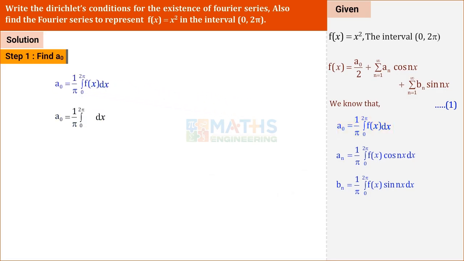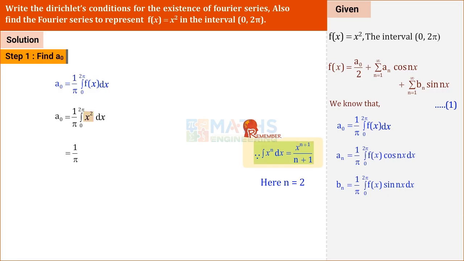F of x is defined in the single interval 0, 2 pi. Substitute f of x value here. F of x is equal to x square. Shall we integrate this? We keep 1 by pi as it is outside. Which formula can we use for integration?